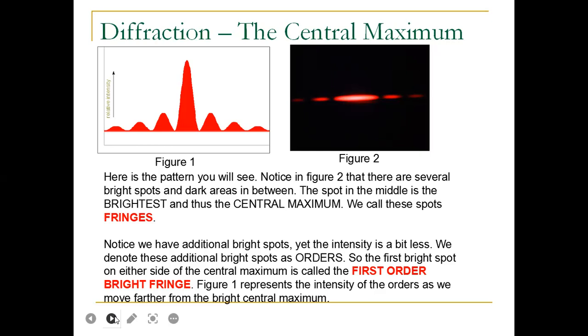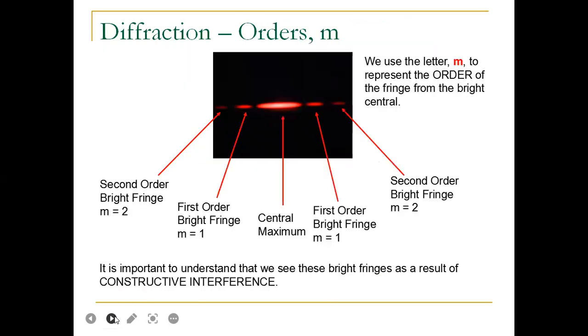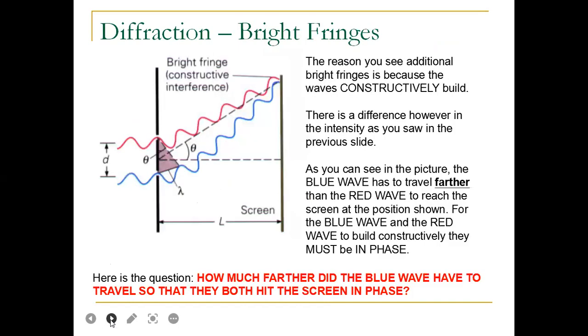For first order bright fringes, we use the letter m to represent the order of the fringes from the bright central one. If m equals 2, it is the second order bright fringe; if m equals 1, first order. This is the central maximum, this is the first order bright fringe with m equals 1, and this is the second order bright fringe. It is important to understand that we see these bright fringes as the result of constructive interference, which was discussed in our previous slides.